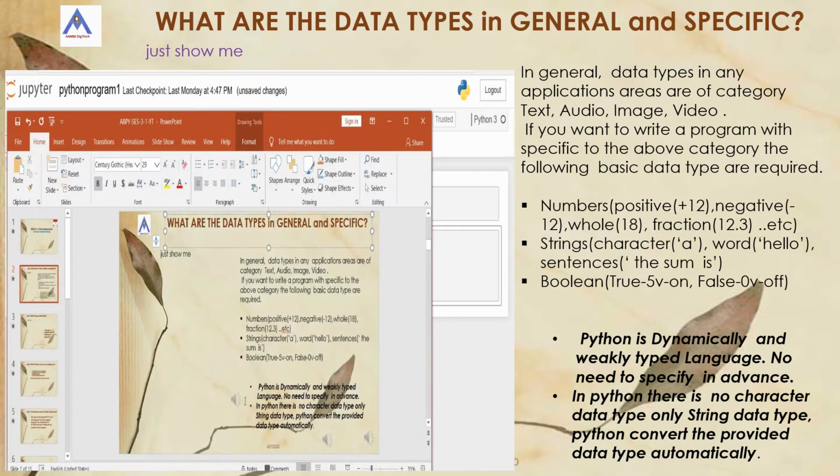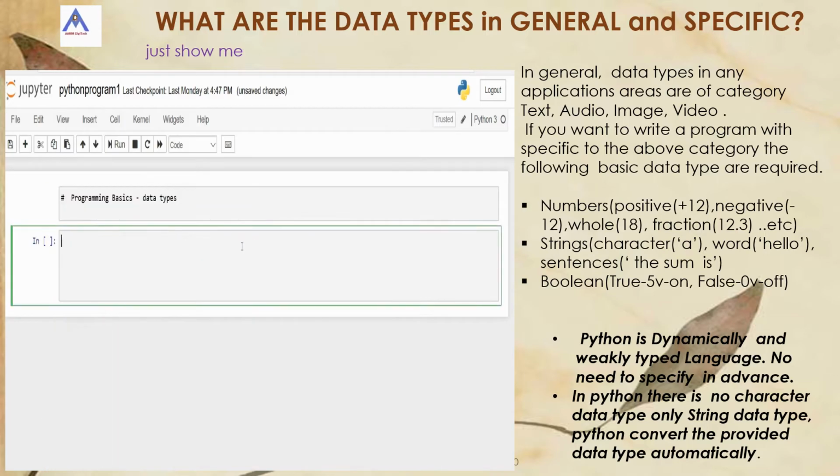In this slide, let us discuss the data types of the Python programming language. In just show me method of learning, let us discuss the programming concept of data types.